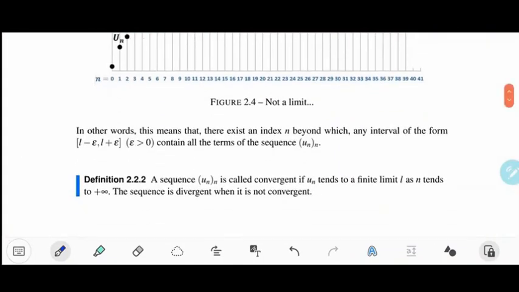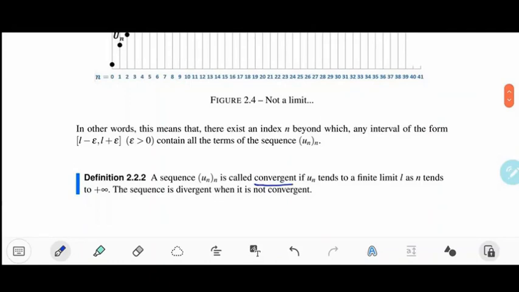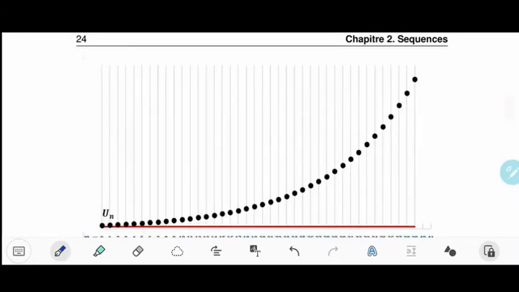So we call a sequence convergent when un tends to a finite limit L, finite, not infinity, as n tends to plus infinity. The sequence is divergent when it is not convergent. Okay, so the sequence is divergent when it's, for example, going to plus infinity, like this one, the elements are growing and not reaching a limit where they can stop, so they are growing to plus infinity.